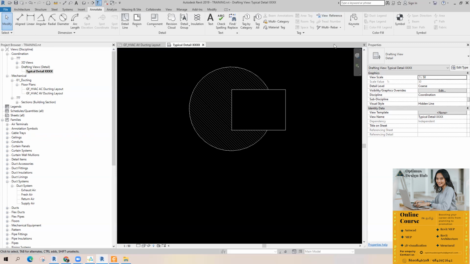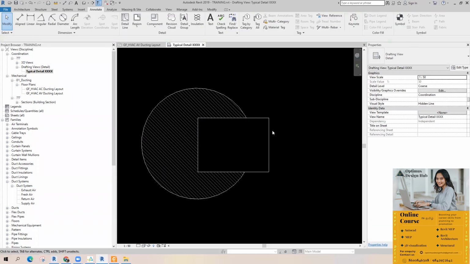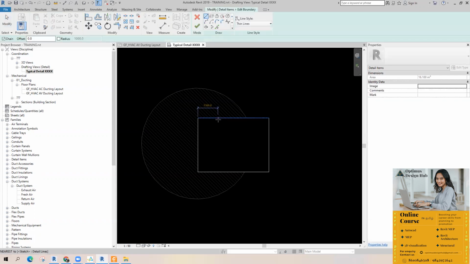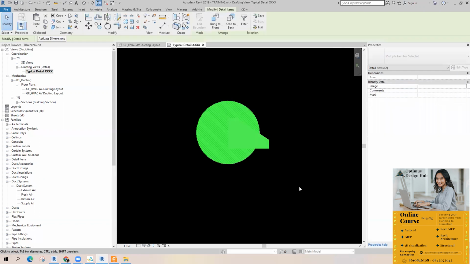Okay. If it's okay, then the boundary edit. If you want to edit the boundary, just select the mask area, edit boundary. You can edit the boundaries.